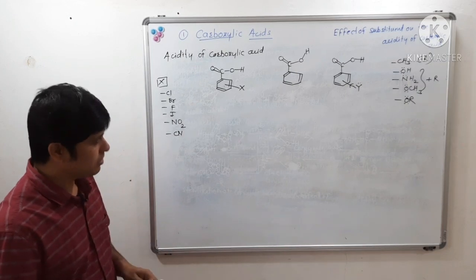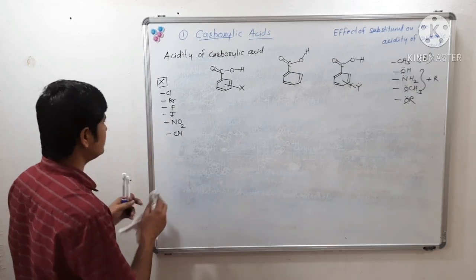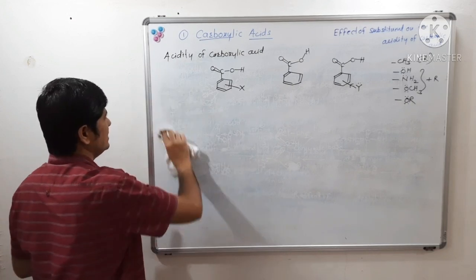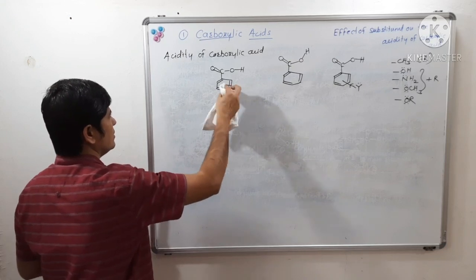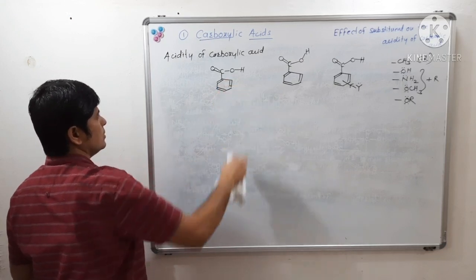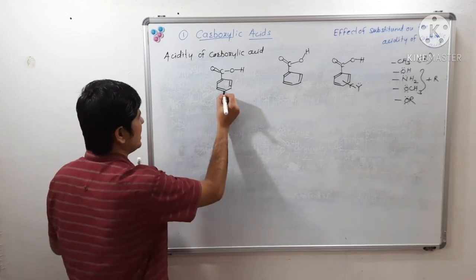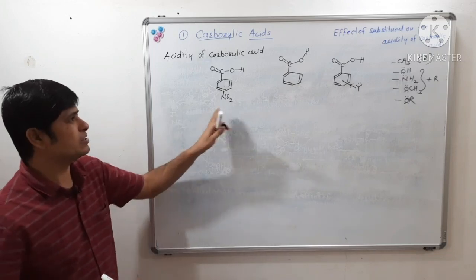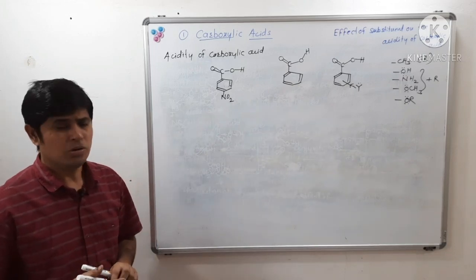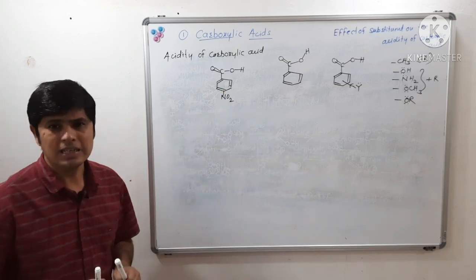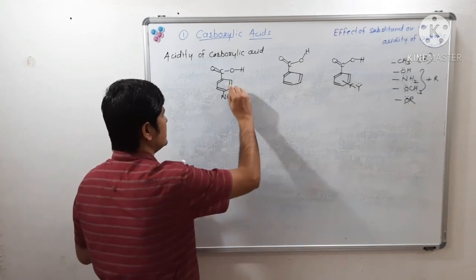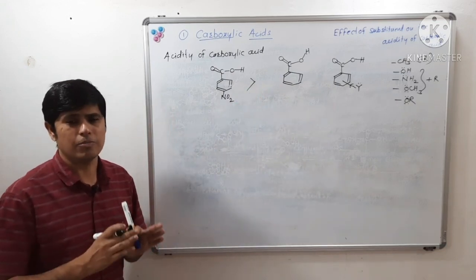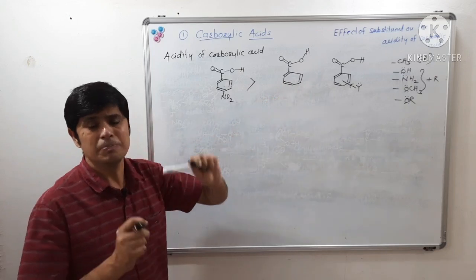Now let us see one more example here. Let us see an example of para-nitrobenzoic acid and benzoic acid. Compare the acidity between para-nitrobenzoic acid and benzoic acid. So, which will be stronger? Obviously, para-nitrobenzoic acid will be the stronger carboxylic acid as compared to simple benzoic acid.